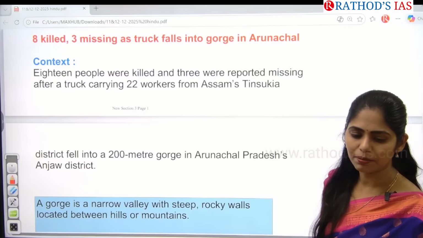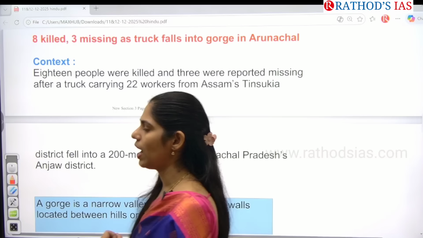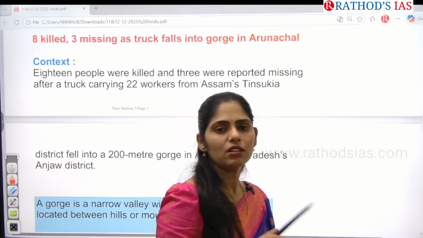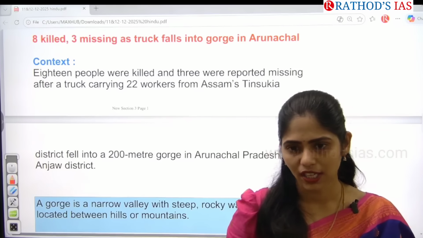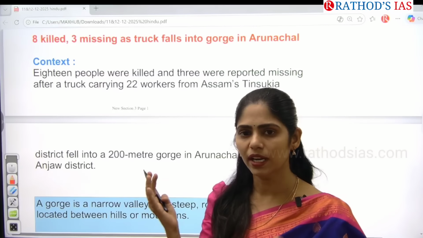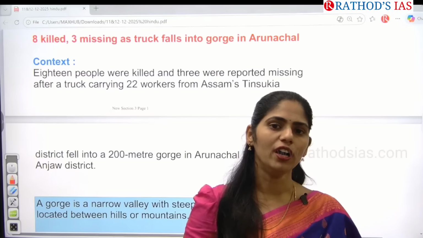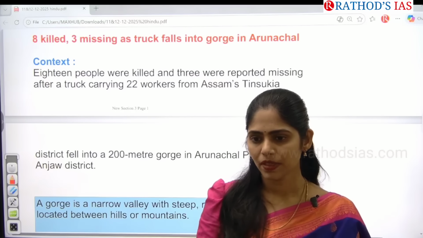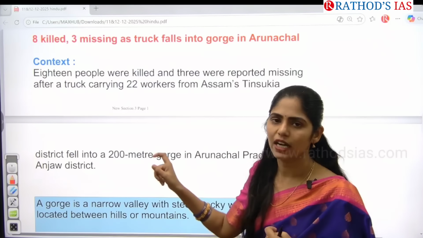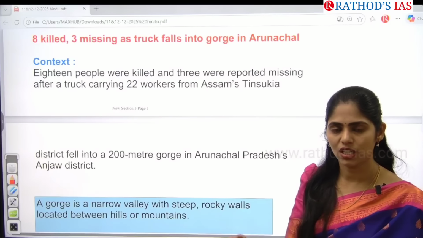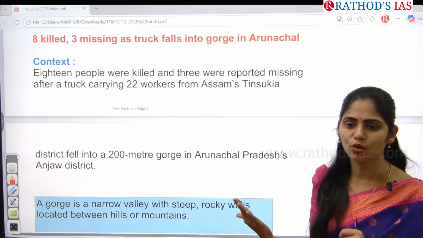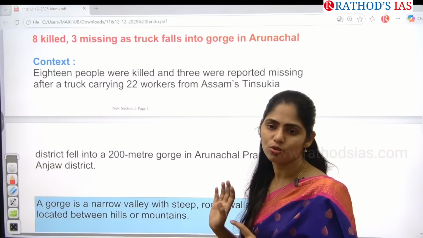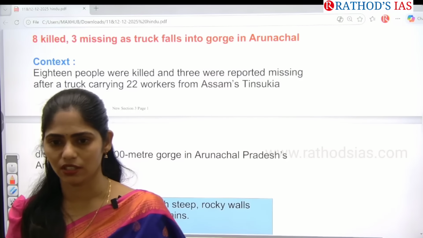Recently, at a pharmaceutical company in Hyderabad, a blast happened. Many workers who were working in that company lost their life. So like that, you can also give this example. A truck carrying workers fell down into this gorge. So you can add this example as a case study there, or else you can directly use this article and say that there is no proper safety even after implementation of labor codes in India. So in that way also you can use this article, guys. In how many ways can you use the article? That many ways you have to think.